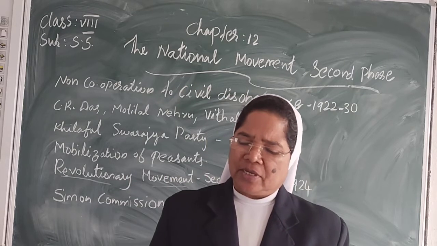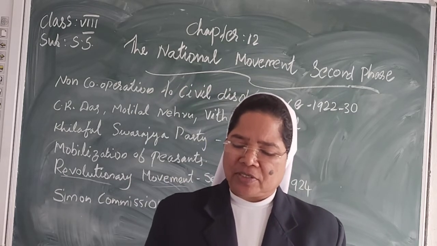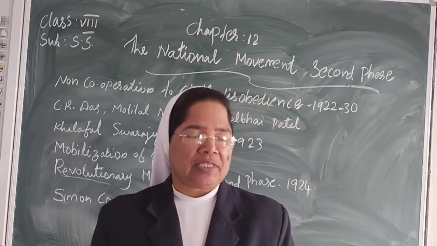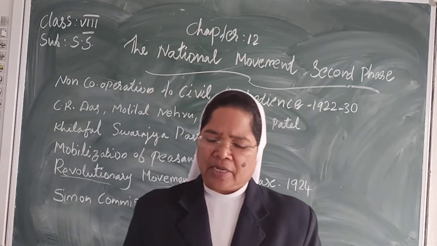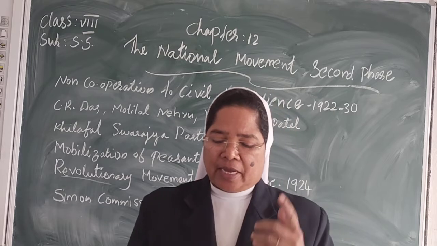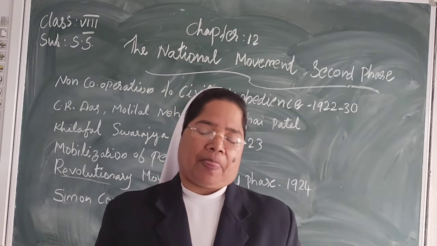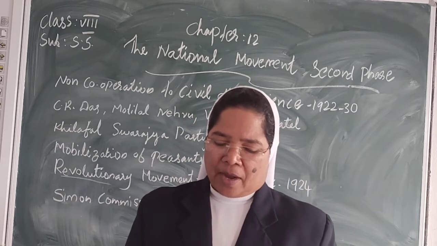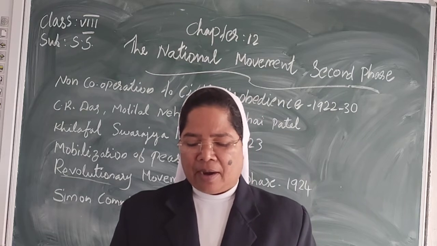Among the revolutionists of Bengal, the most famous was Surya Sen. He organized the Indian Republican Army, IRA.